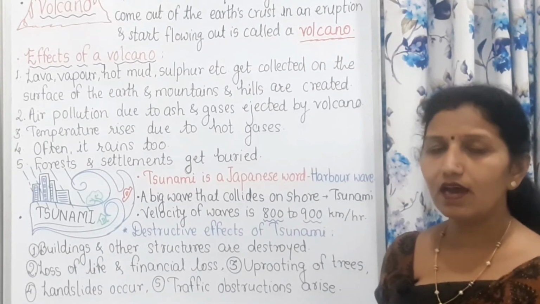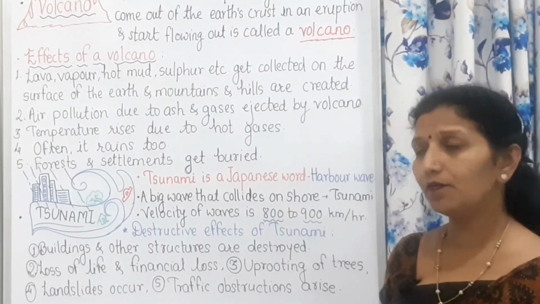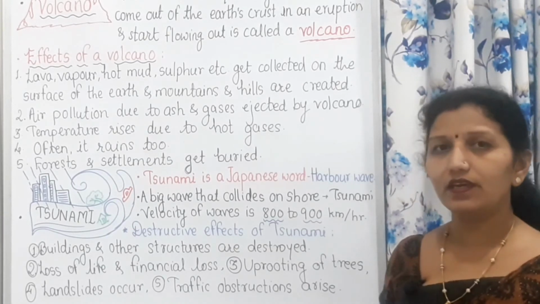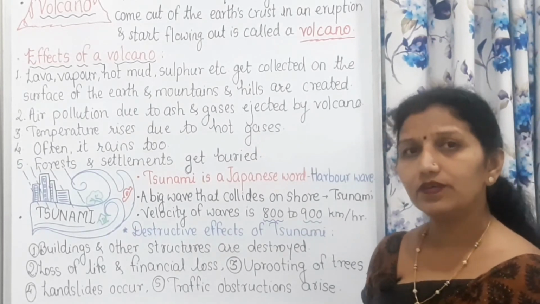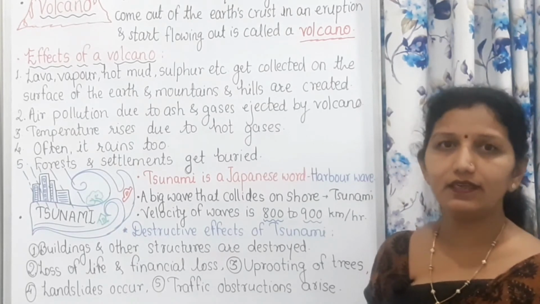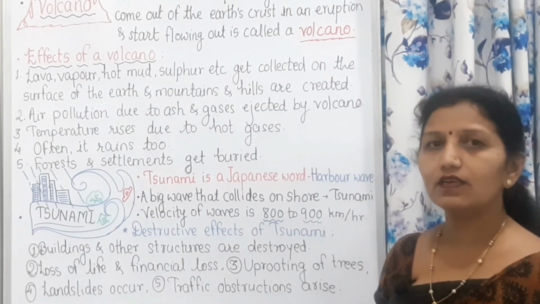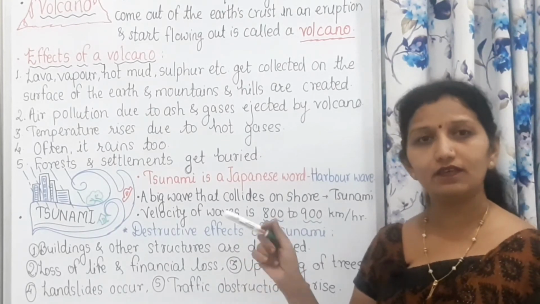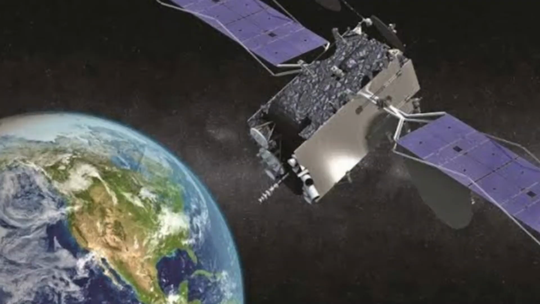And that's why, due to science and technology, we can have some prediction about these disasters like volcano or tsunami. And if it occurs suddenly, at that time we can spread this news to further places with the help of geostationary satellite.